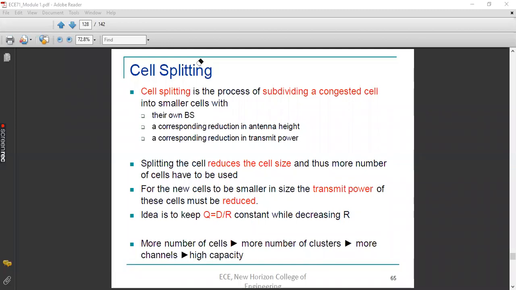So while doing the cell splitting, the designer's objective is to increase the cluster size, thereby increasing the capacity by increasing the number of channels. This is the concept behind cell splitting, and the ultimate effect is the D by R ratio will be constant. The reuse factor will be constant, antenna height can be reduced, power transmission requirement is very less, and we will have our own base station in different cells. Those base stations have antennas with very less height and very less transmission power.